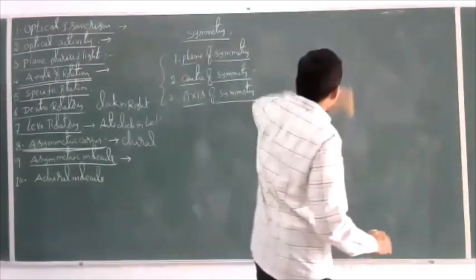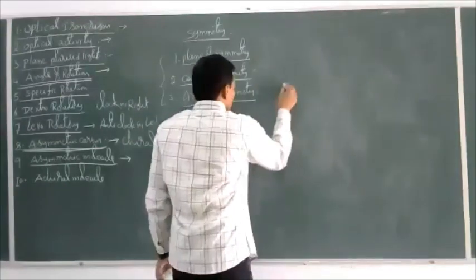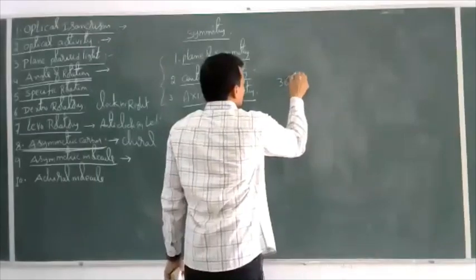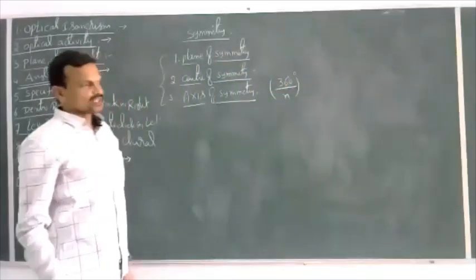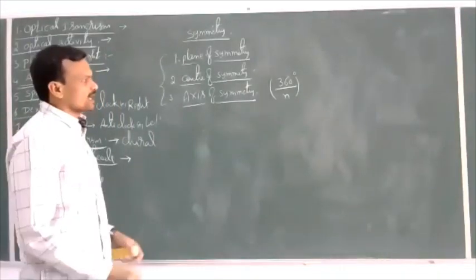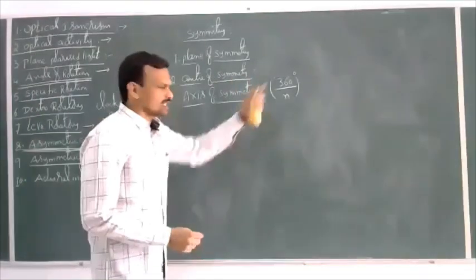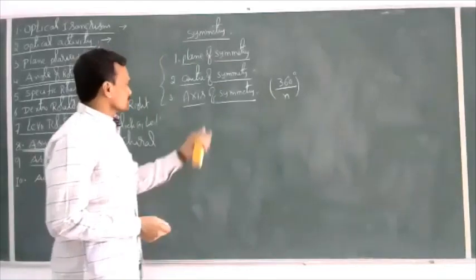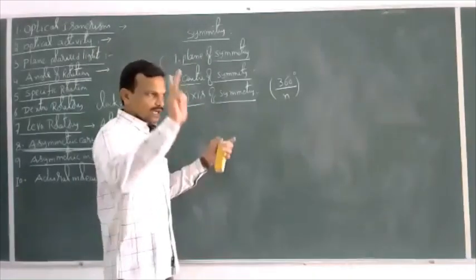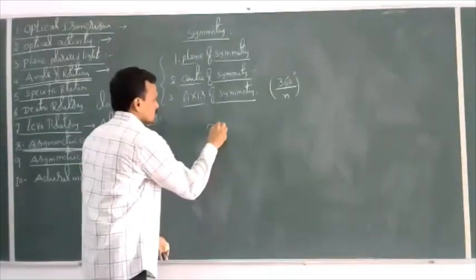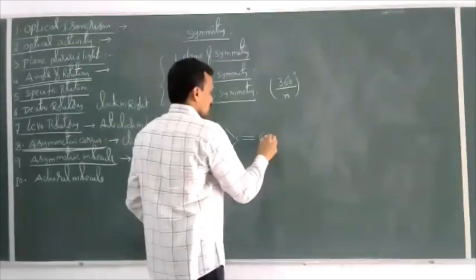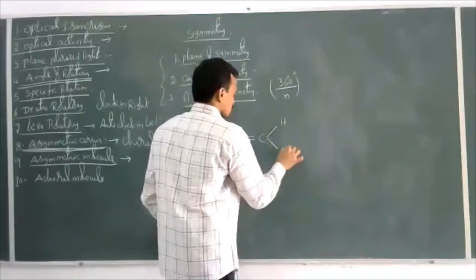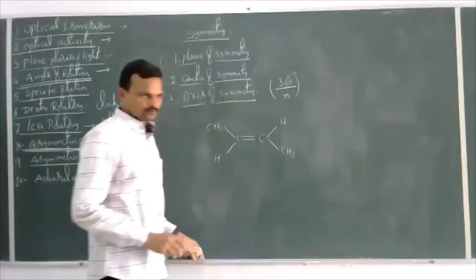Next, axis of symmetry means if you rotate the molecule by 360 by n degrees, you can get the same arrangement. Then that is called an axis of symmetry. I'll take an example here: CH3, C, H, double bond, C, H, CH3.